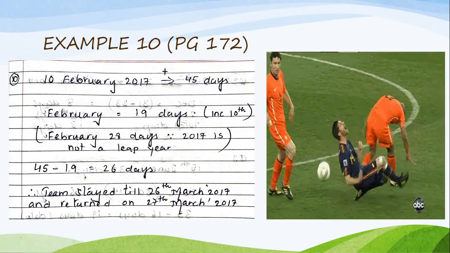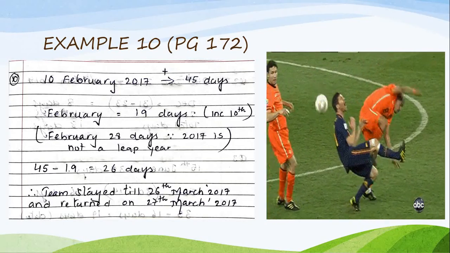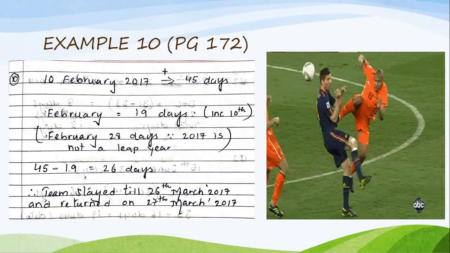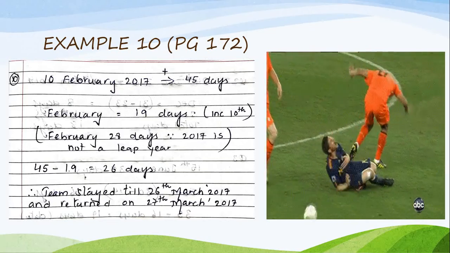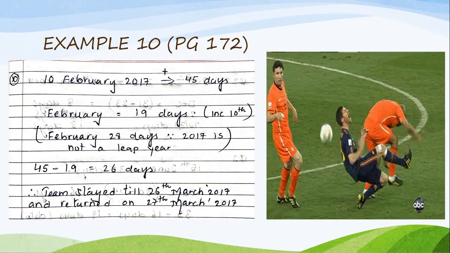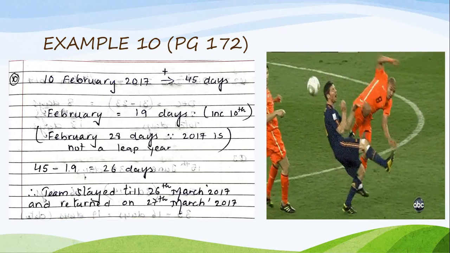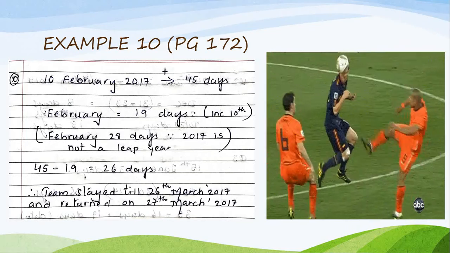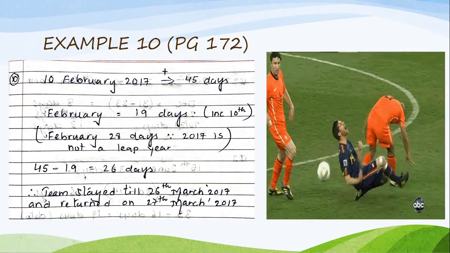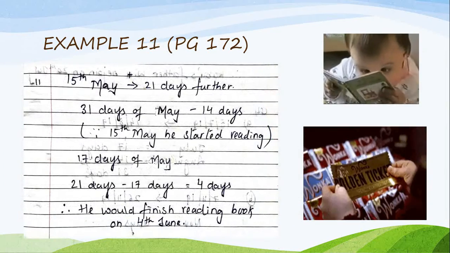Children, it is very simple. You can count the number of days also on your fingertips, or you can just write the rough work as February how many days and 45 days, but that will be a very long procedure, children. So I want you to try to understand this. Only 2-3 things you might keep in mind and you can do the quick calculation. Okay children, next. Now this is the 11th one.